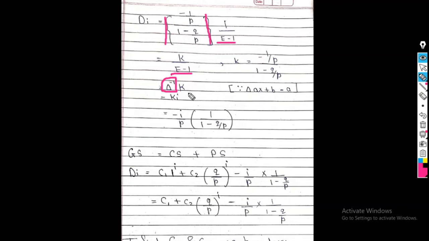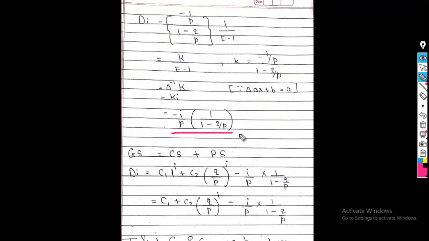Delta inverse of 1 is I. So finally I get K into I. I again put the value of K. What is K? Minus 1 upon P divided by 1 minus Q upon P. And this I as it is. So the final answer of the particular solution is minus 1 upon P into 1 upon 1 minus Q upon P, into I.